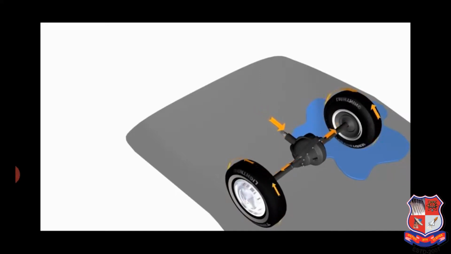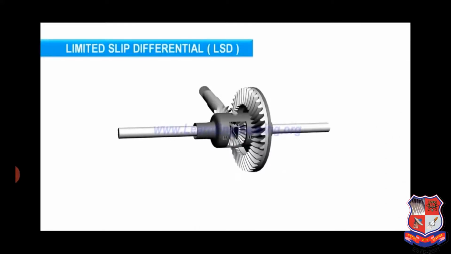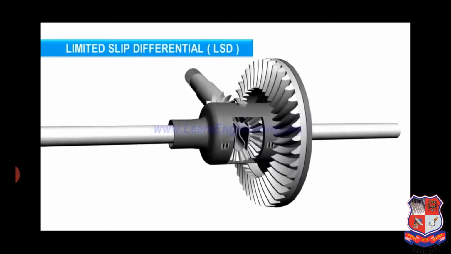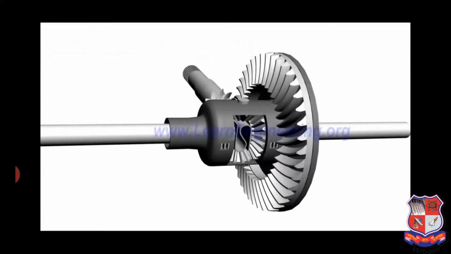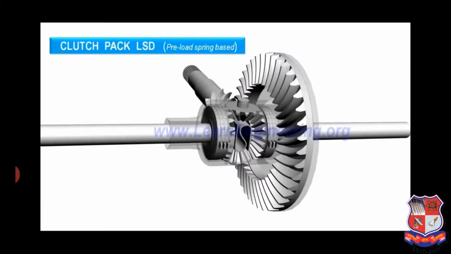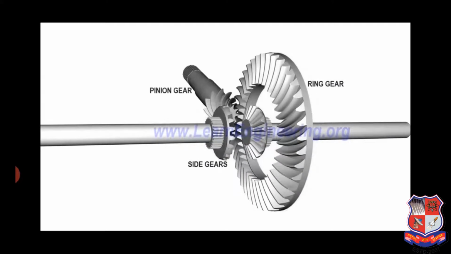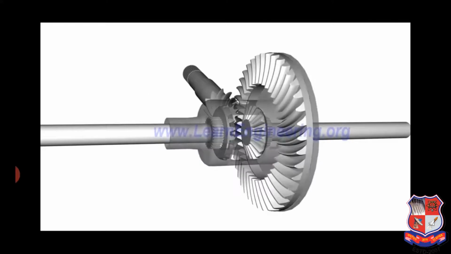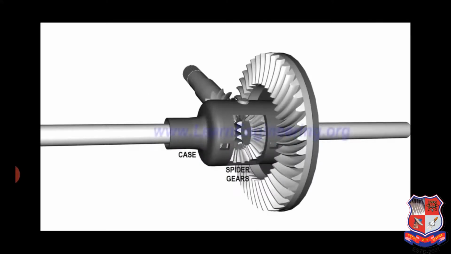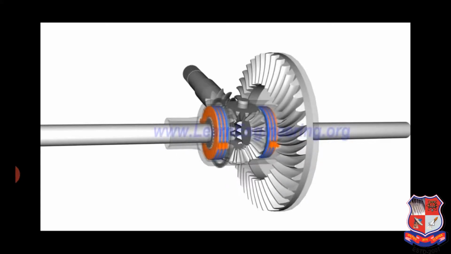One way to overcome this problem is to limit the independence or relative motion between the left and right axles. Limited slip differentials are introduced for this purpose. One of the most commonly used LSD technologies is clutch pack based. First, let's go through its constructional features. Apart from its basic components, a limited slip differential has a series of friction and steel plates packed between the side gear and the casing.